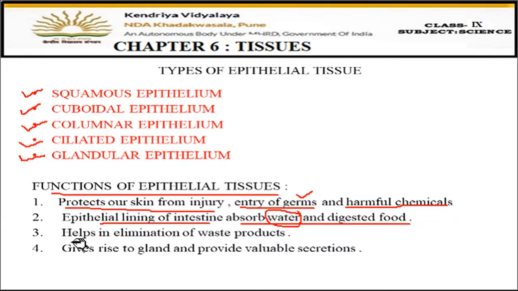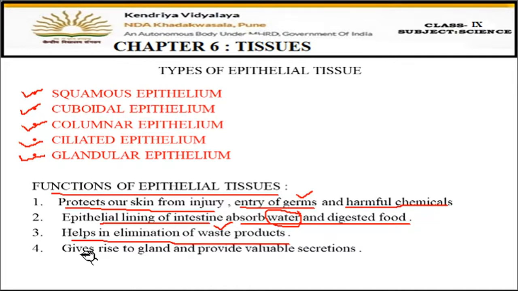Now, third, it helps in elimination of waste products. Like on our skin, we have sweat glands and oil glands. Sweat glands secrete sweat. Now, sweat is a waste product in our body. So we can say that these epithelial tissues also help in elimination of the waste products.